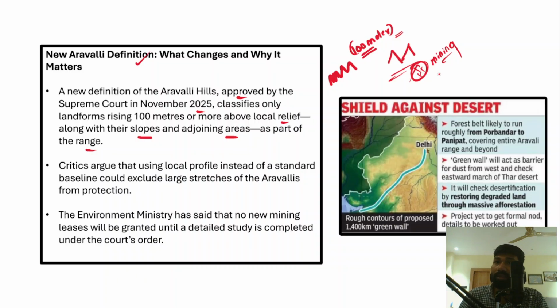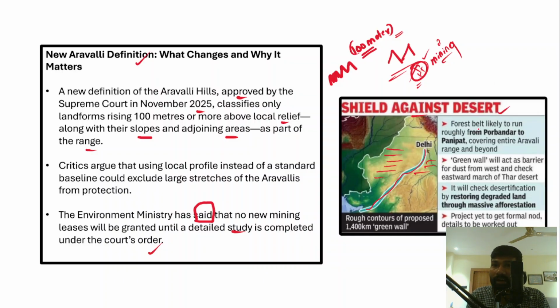So public have been arguing that the government has deliberately and intentionally given this definition and classification of Aravalli Hills to allow rampant mining in the Aravalli Hills. Right? So therefore the Environment Ministry has said that no new mining leases will be given until a detailed study is completed under the court's order. Right. Now in this context, if you look at the Aravalli Hills, they are a shield against the desert, because this is all desert. So this is considered as the Aravalli Hills range, and it is actually blocking the expansion of the desert into the northern part of India. Right. So eastern part of India. So that's why it is a shield against the desert.